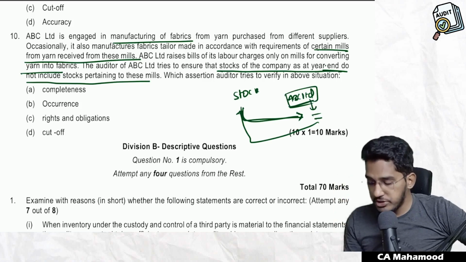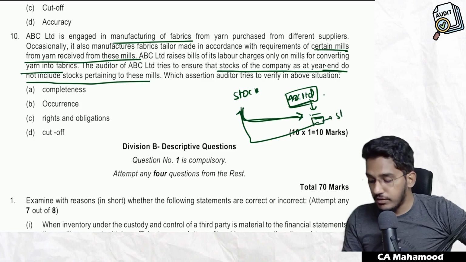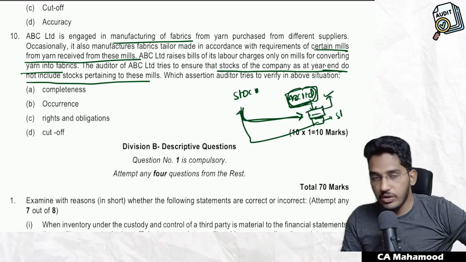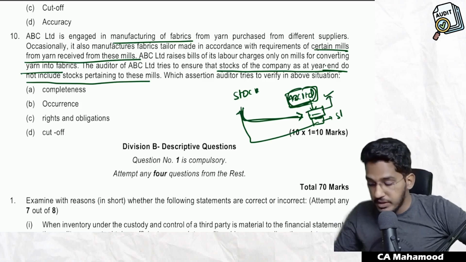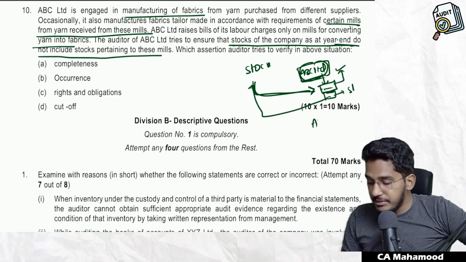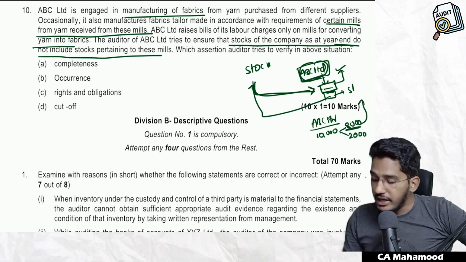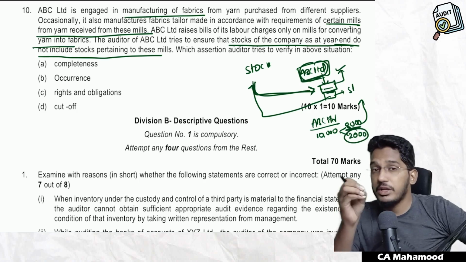So as an auditor, you want to make sure that even though the others' stock is also there in the warehouse, it should not form part of the stock of this company. Only that stock which belongs to this company should be recorded in the balance sheet. That means what is the auditor trying to verify? Ownership. Assume that in ABC Limited's premises, they might be having 10,000 quantity of stock, but out of that, 2,000 belongs to some third parties. 8,000 is only the property of the company. Only 8,000 should be recorded in the books of accounts. These 2,000 should not be recorded, because that is not the property of the client.